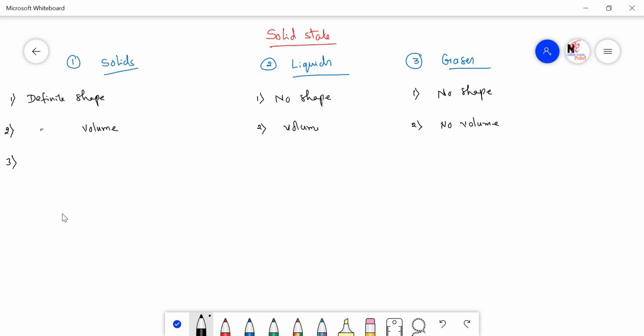Now, when it comes to the solids, again, their density. Solids have very high density. Whereas in the case of the liquids, it is the medium in between solids and gases. Whereas the gases are with very less density.